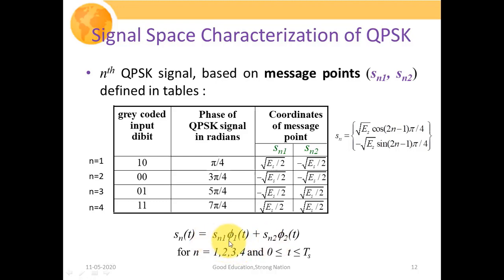As we discussed in our last slide, with the help of orthonormal basis functions we pass our information bit as Sn1 and the second bit as Sn2, and the combination of both Sn1 and Sn2 forms a group of bits, which we also call a symbol. So with the help of these two orthonormal basis functions we pass that symbol.